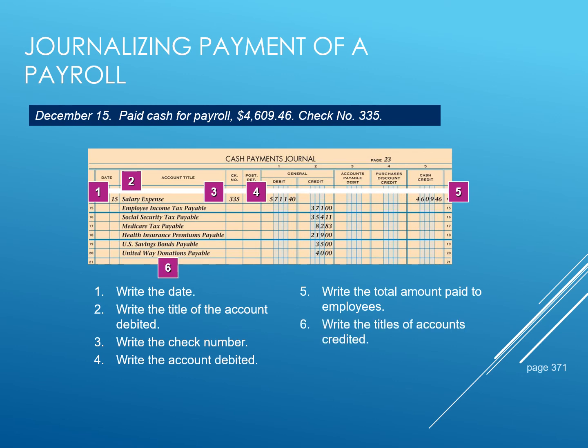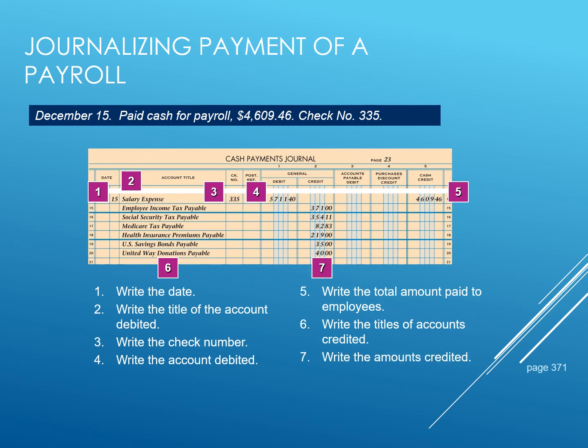Then we will write the titles of the accounts to be credited. If you look at the example, employee income tax payable, Social Security tax payable, Medicare tax payable, health insurance premiums payable, U.S. savings bonds payable, and United Way donation payable are the account titles for our liability accounts.